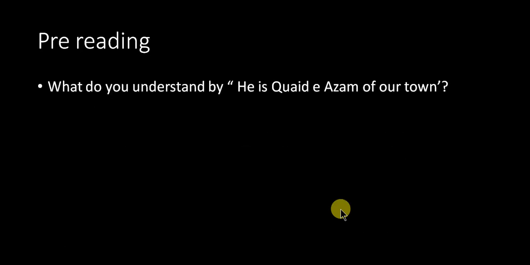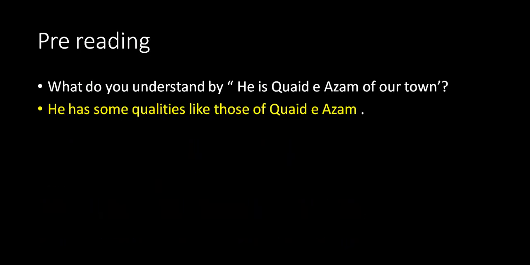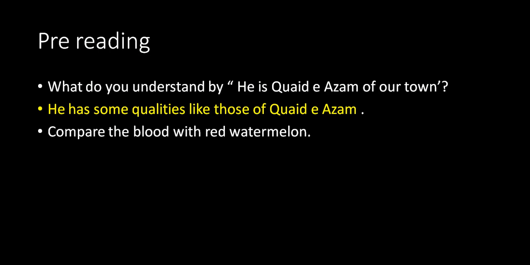The very first question is, what do you understand by "he is a chiasm of our town"? Good. The answer is, he has some qualities like those of chiasm. Compare the blood with red watermelons. Good. Watermelon is red like blood.